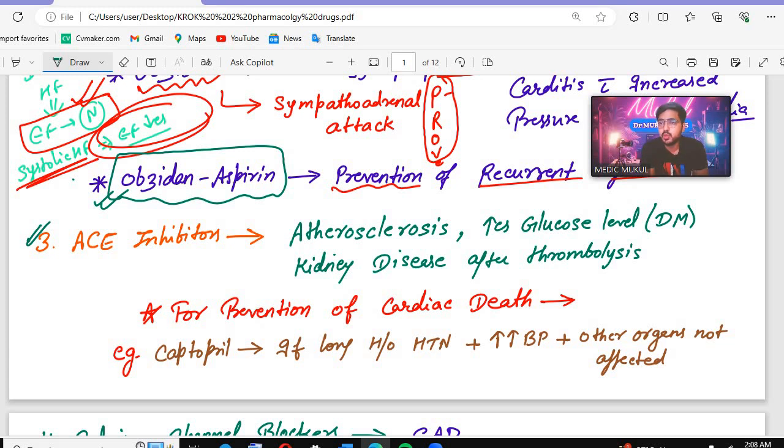Sir, there are loads of hypertensive drugs. So how will it be done? Look, ACE inhibitors can be used in patients with atherosclerosis. If an atherosclerosis patient has hypertension, or a diabetic patient has hypertension, or there is any kidney disease after thrombolysis, in those patients we give ACE inhibitors as the hypertension drugs.